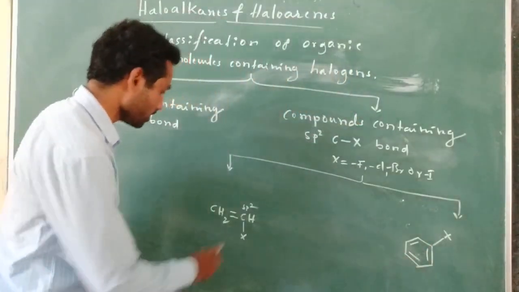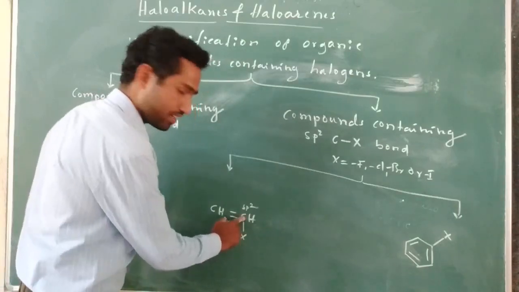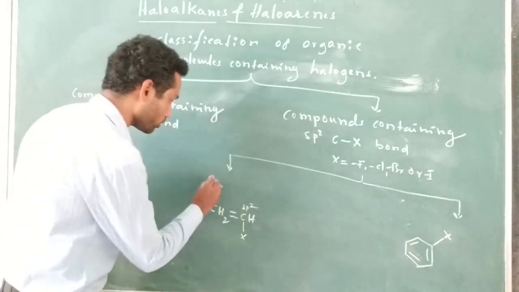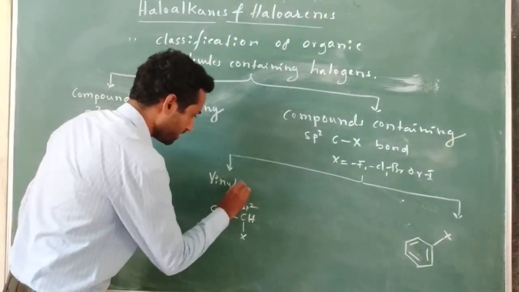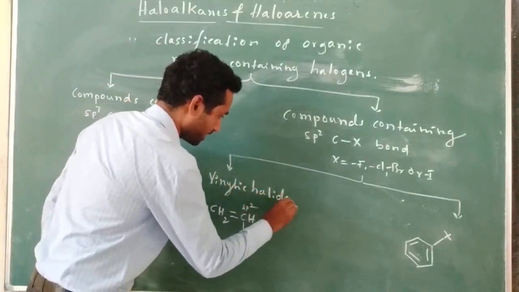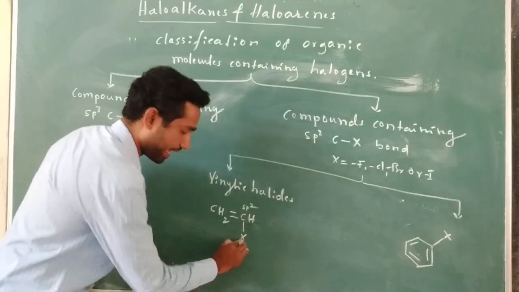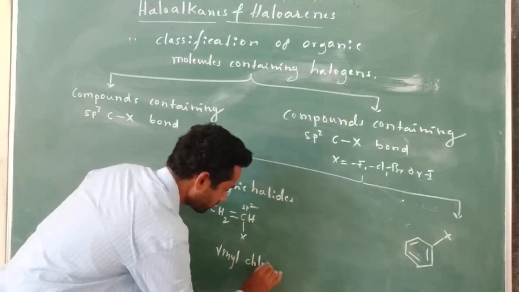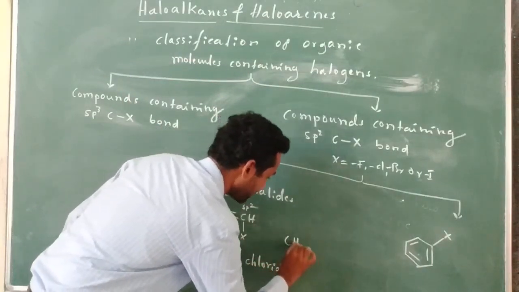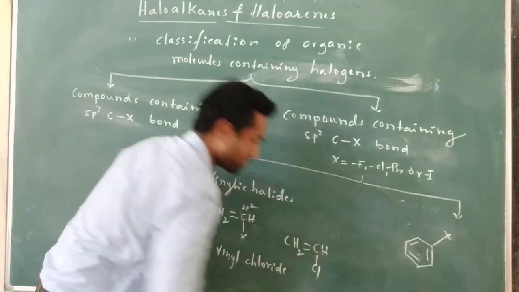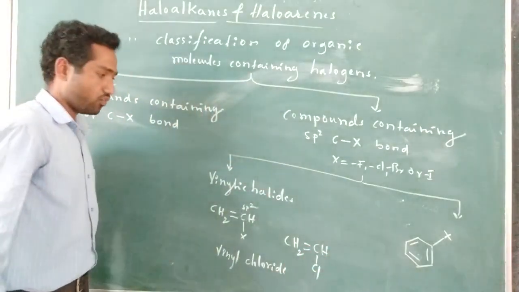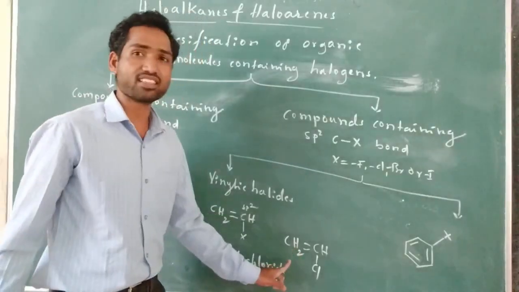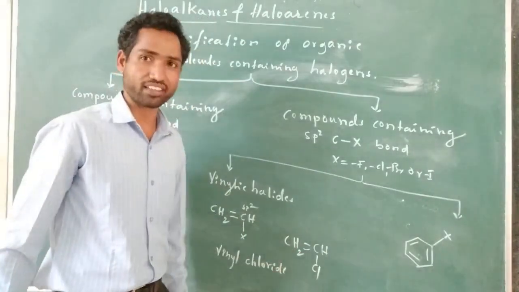So therefore, if halogen is directly attached to the sp2 hybridized carbon of the alkene, such molecules are known as vinylic halides. For example, if I replace this X with a Cl, that molecule is known as vinyl chloride. That molecule is CH2=CHCl. We call it vinyl chloride. If we polymerize this, that molecule becomes polyvinyl chloride, PVC, right?